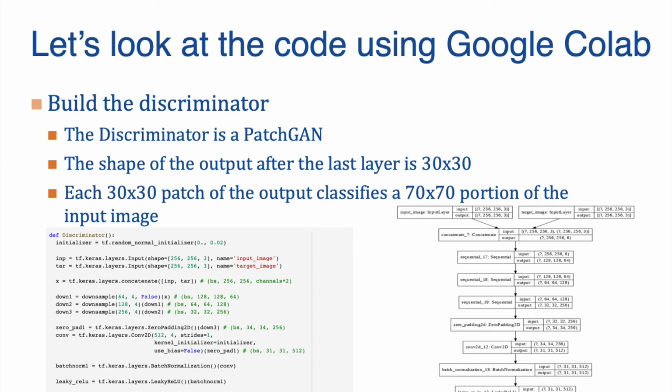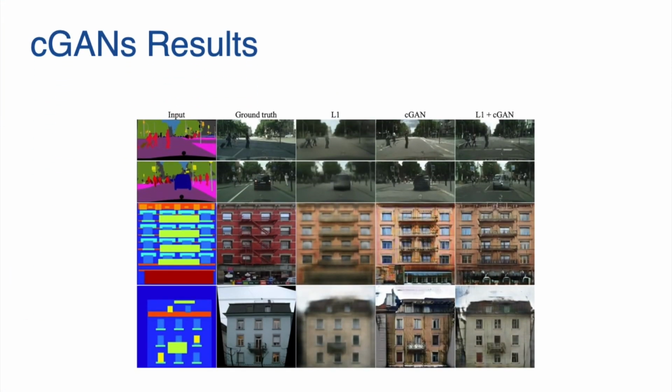After training our model for 150 epochs, we can now test our model and see the results. The results after testing our model are shown in this presentation. In this slide, we can see that the inputs are basically label maps. The whole output is based on a facade dataset. The first part, which says input, is basically a label map. The second part is the ground truth, which is the actual original image.